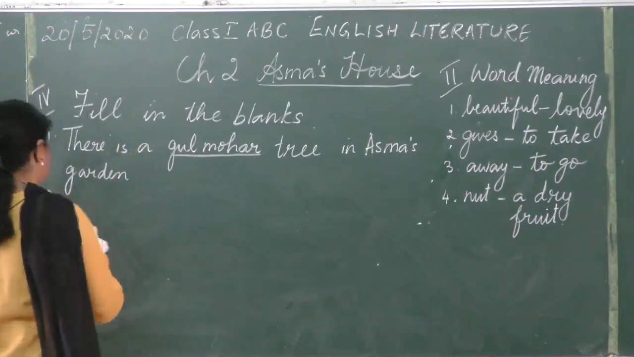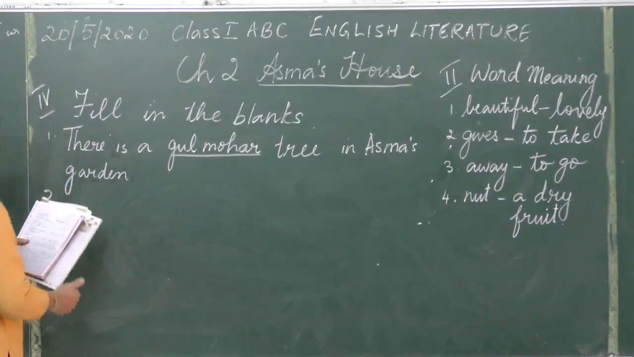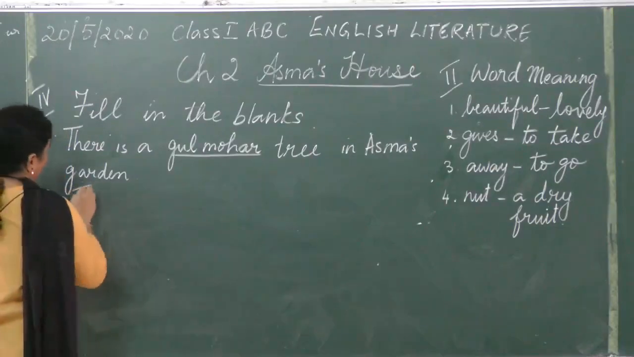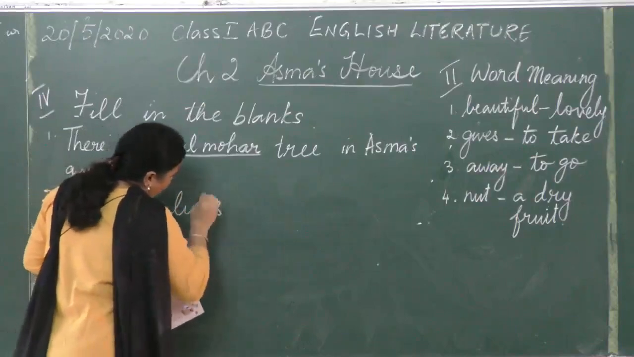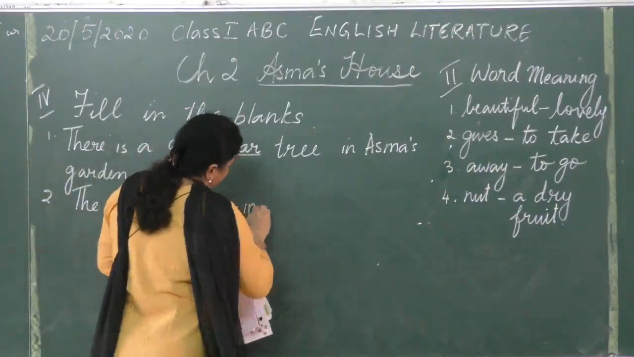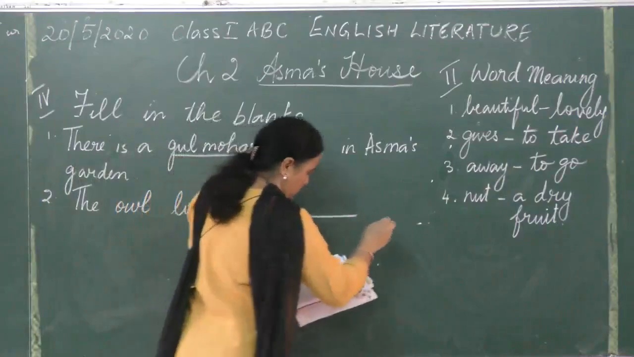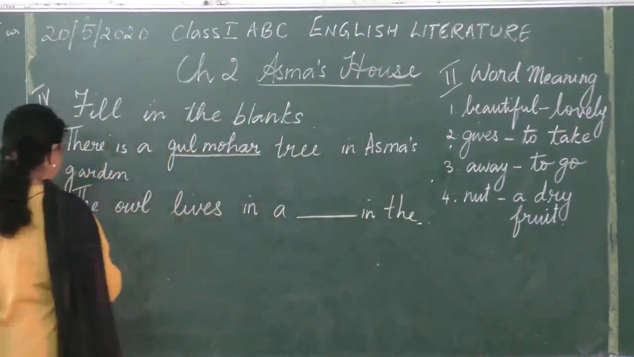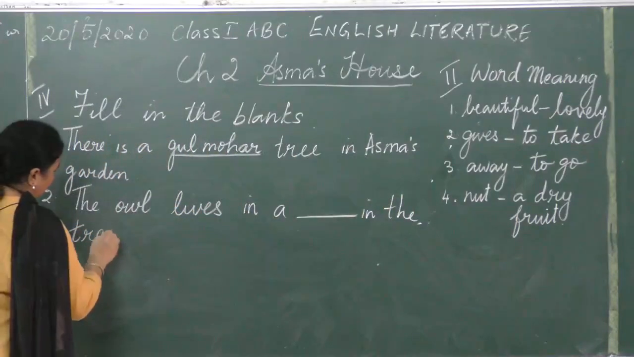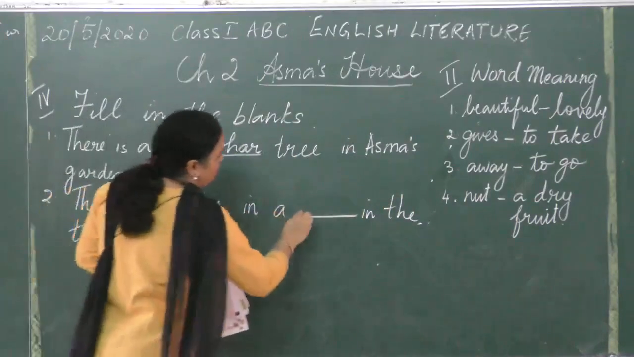The number 2 sentence is, the owl lives in a dash in the tree. The owl lives in a dash in the tree. So what you write over here, you'll write the word hole.